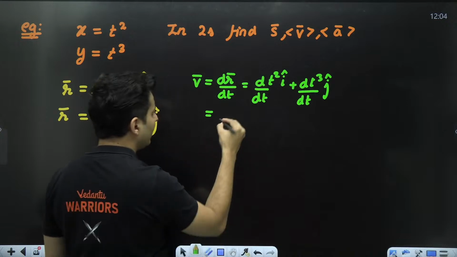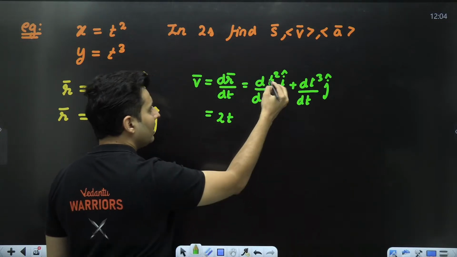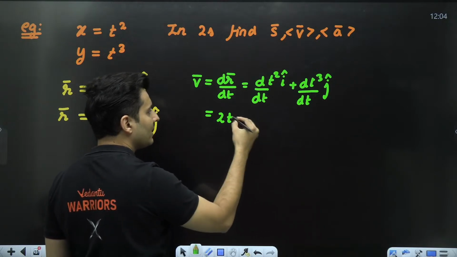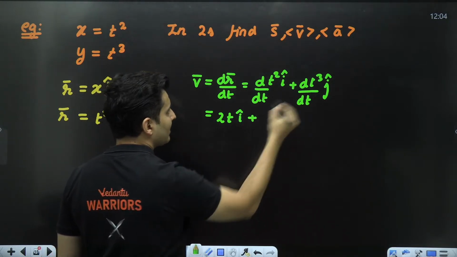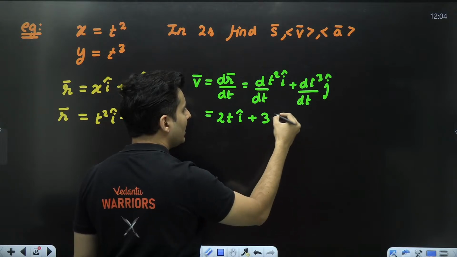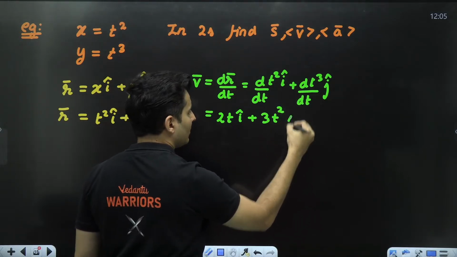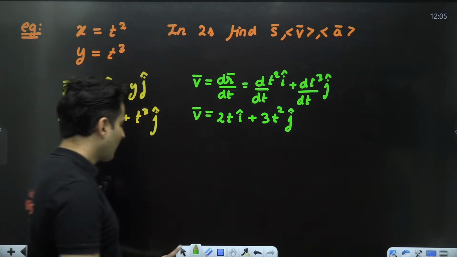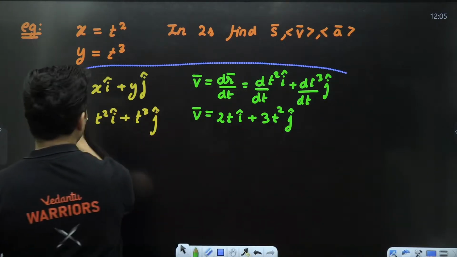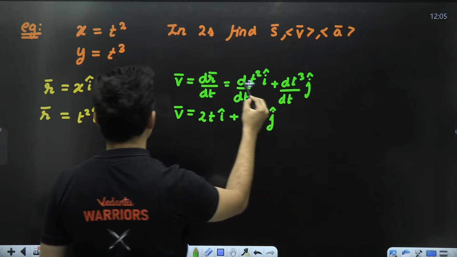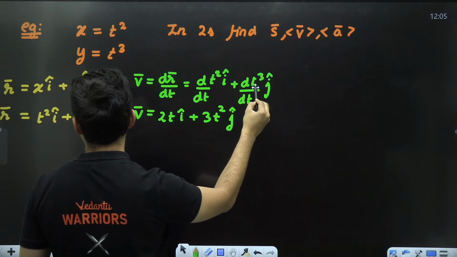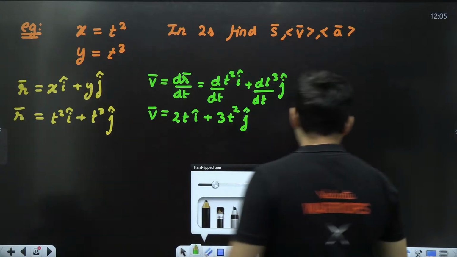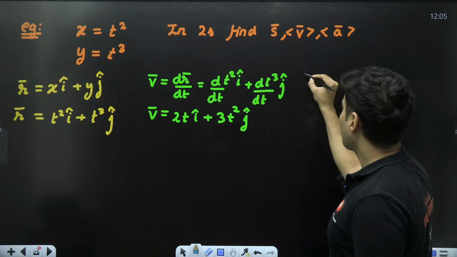Derivative of t square is nothing but 2t, x raised to n formula, n x raised to n minus 1. So 2t i cap plus t cube's derivative, 3 comes over here, reduce the power by 1, so 3t square j cap. That becomes your velocity, guys. Everybody clear till this point? Just let me know if this much is understood. Yep. That is velocity.